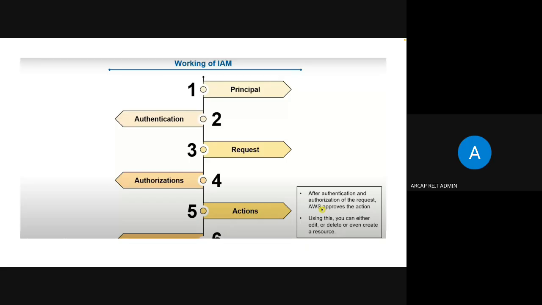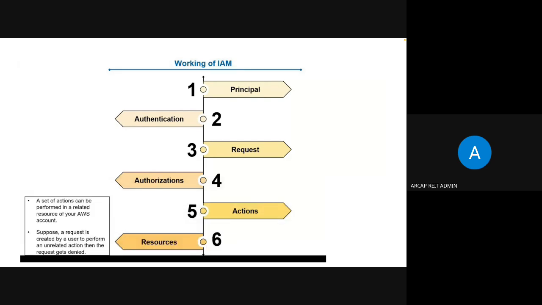Then, after authentication and authorization of the request, AWS approves the action. So actions can be taken, and using this, we can edit, delete, or create on any resource. A set of actions can be performed on a related resource of the AWS account.